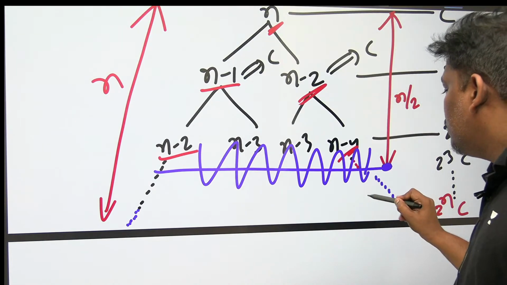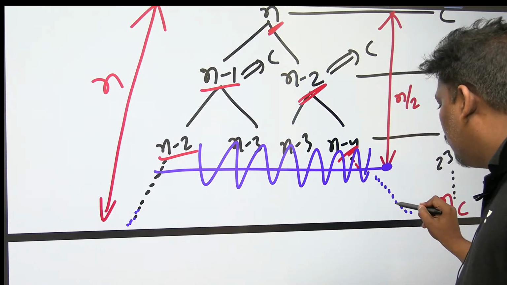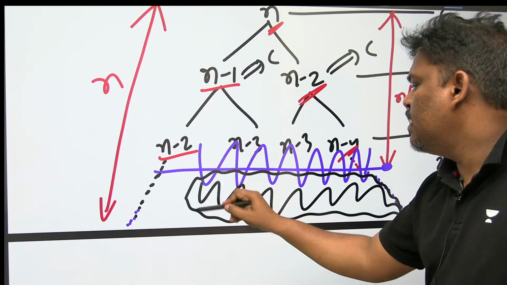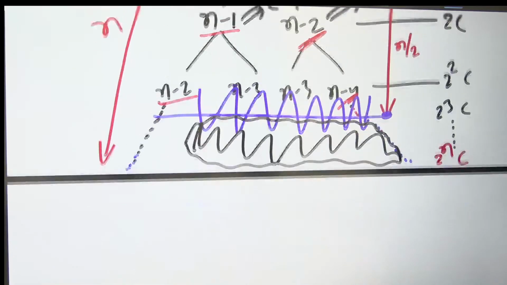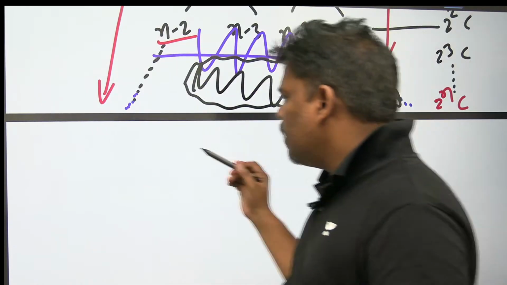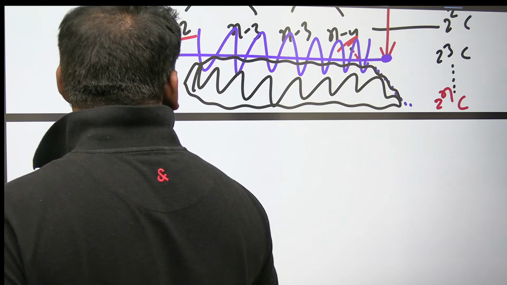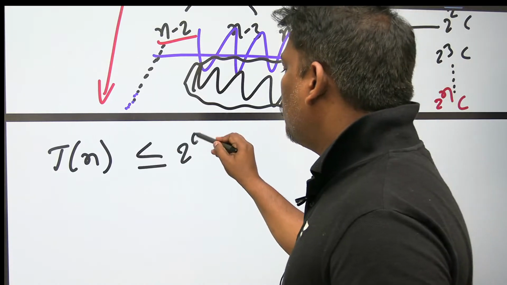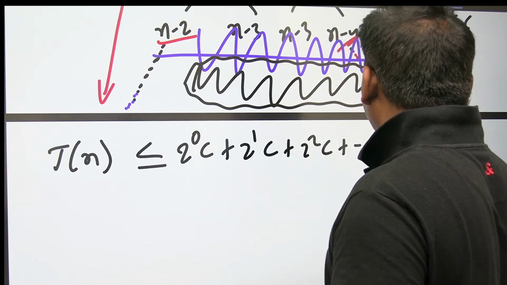Let me check this one. In this area people are there, but in this area people are not there, so this area I am taking extra. This black color, whatever I have taken, no one is there. Even though they are not there, assume they are available. Then you will get this nice series: C, 2C, 2 square C, 2 cube C, up to 2 power n C. So the total T(n) is less than or equal to, not equal, because I have taken something extra. So by taking extra, you got the series 2 power 0 C, 2 power 1 C, 2 square C, and so on, 2 power n C.